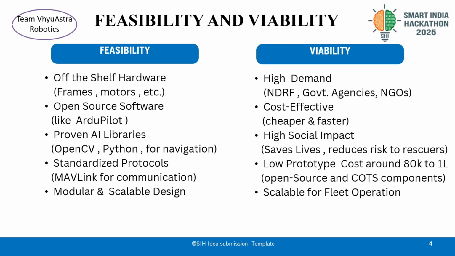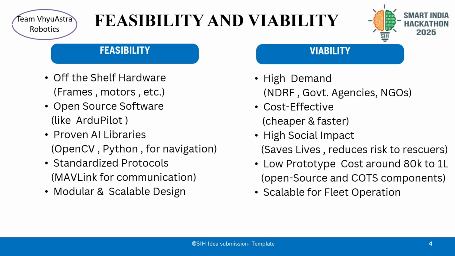Now coming to cost effectiveness, which we'll see in depth later also, it is cheaper and faster if we compare it to the chopper, which is traditionally used. The chopper is costlier, and it cannot go to many regions. If we compare it with our drone, then our drone is cost effective. It has less cost, it is faster, and it is more productive too. Now coming to the topic of high social impact. By saving lives and reducing the risk of rescues, which we'll see in detail in the next slide on impacts and benefits, it has high social impact too.